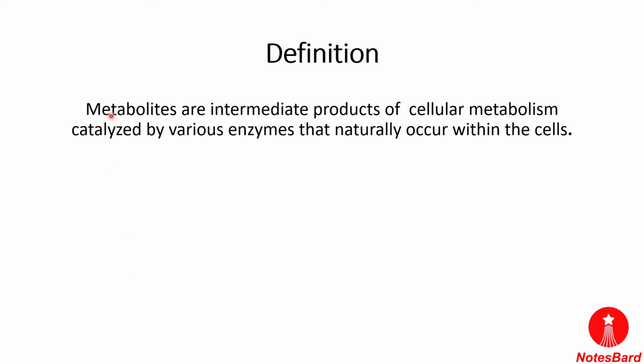So let's start with the standard definition of the metabolites. According to the standard definition, metabolites are intermediate products of the cellular metabolism, which is catalyzed by various enzymes that naturally occur within the cell. As I have told, they are the end product of the metabolism, the intermediate product of cellular metabolism. So this is the standard definition of the metabolites.